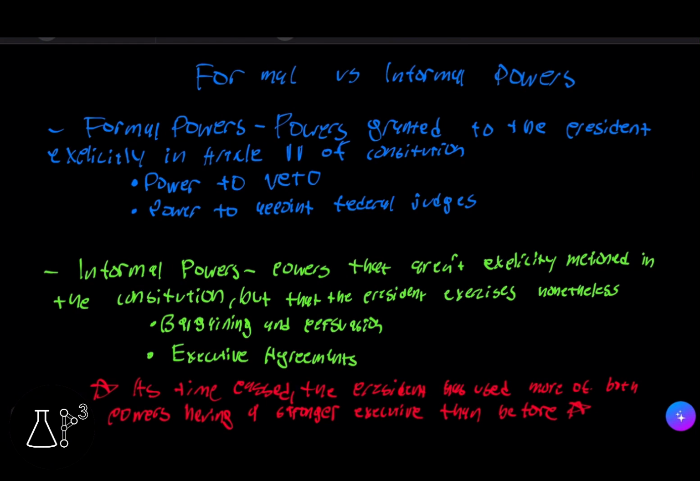And then we have informal powers, which are powers that aren't explicitly mentioned in the Constitution, but that the president exercises nonetheless, which is bargaining and persuasion and executive agreements. As time passed, presidents have used more of both powers, creating a stronger executive than before.